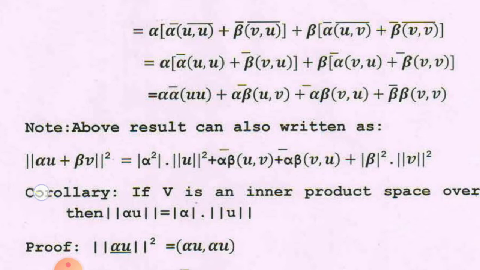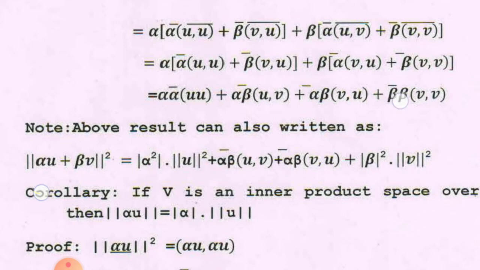And therefore alpha bar is mod of alpha square. In inner product, the norm of u square is alpha beta bar inner product uv as it is, plus alpha beta bar inner product vu, plus beta bar, it is written as mod of beta whole square. It is mod of alpha whole square, it is mod of beta whole square, and inner product vv means norm of v square.